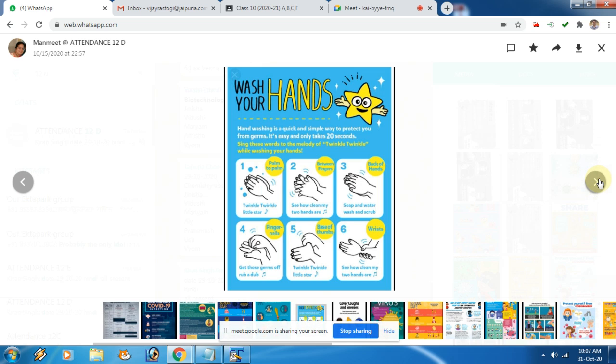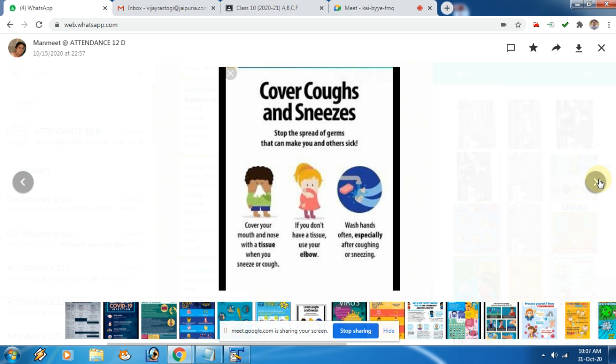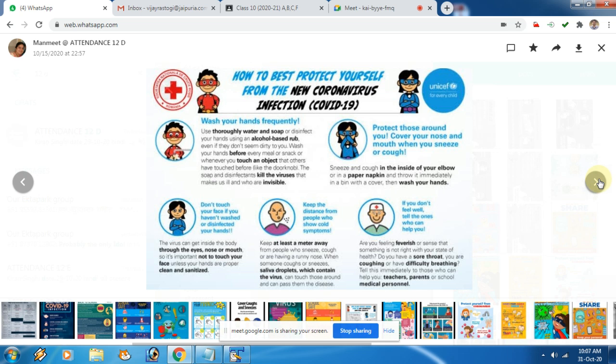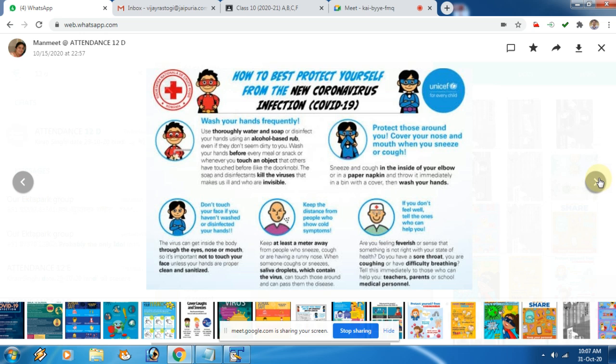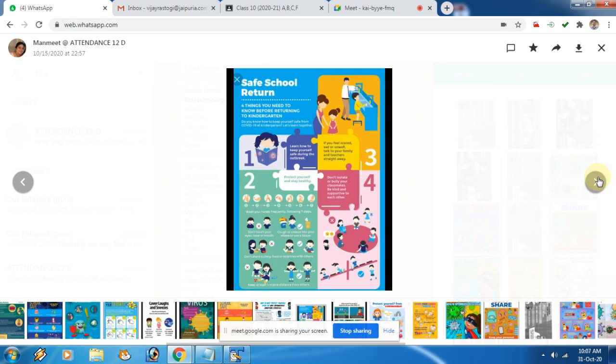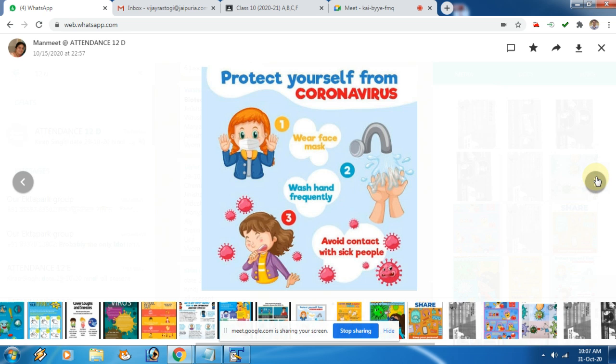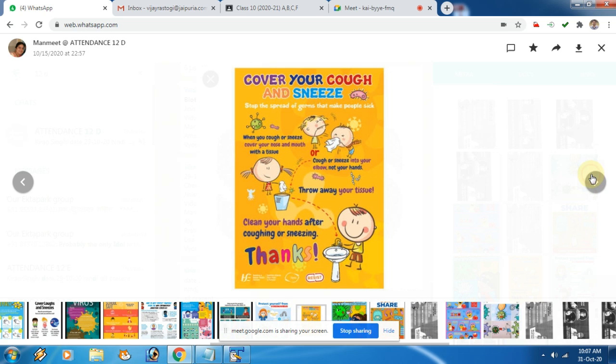These things everybody knows. These are the tips to wash your hands, cover coughs and sneezes, and the facts about the COVID-19 virus, how to best protect yourself from the new coronavirus infection. These are the basic things which you must follow: wash your hands frequently, wear a face mask, avoid contact with sick people.